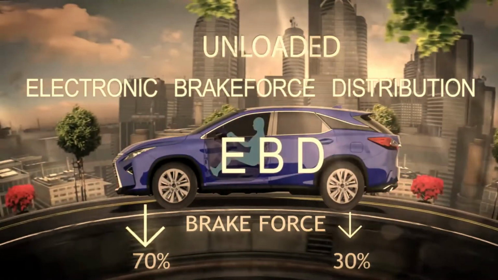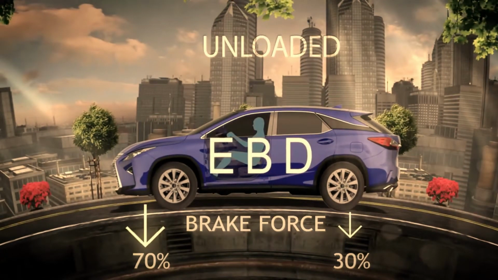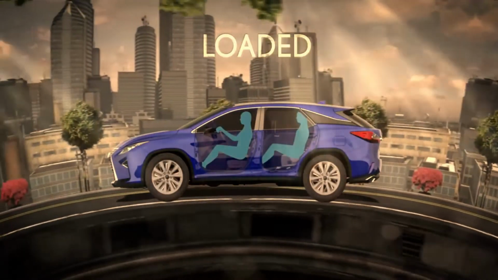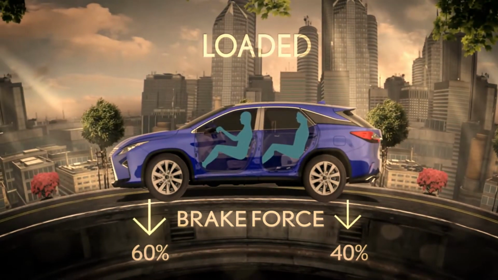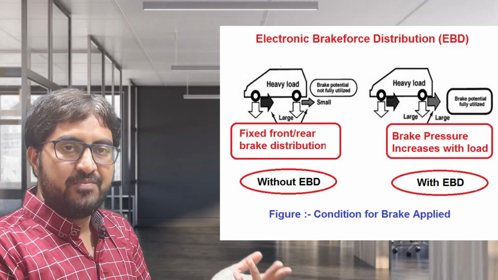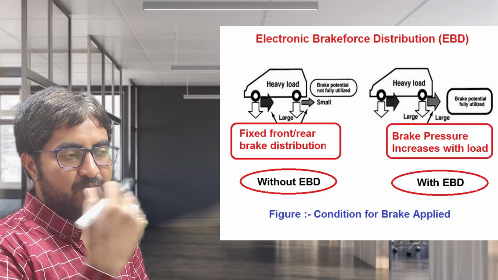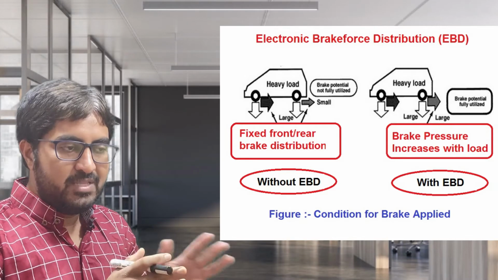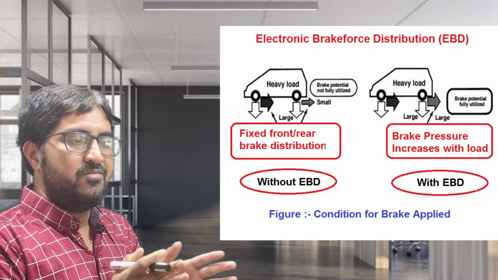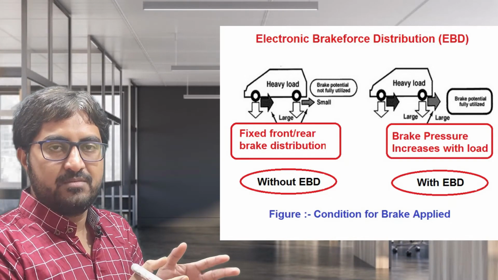It means in all these cases there is a different weight distribution on different wheels. Sometimes we ride the car alone, sometimes we go for holidays with family. Sometimes there is more weight on the front side, sometimes more weight on the back side. In all the cases there is different weight on different wheels.